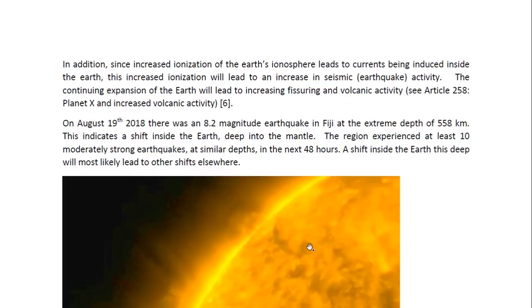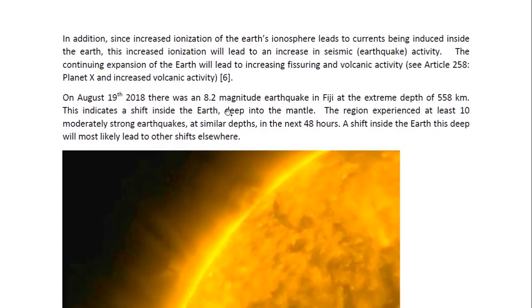In addition, since increased ionization of the Earth's ionosphere leads to currents being induced inside the Earth, this increased ionization will lead to an increase in seismic or earthquake activity. The continuing expansion of the Earth will lead to increasing fissuring and volcanic activity. And you may look at Article 258 entitled Planet X and Increased Volcanic Activity for more details.